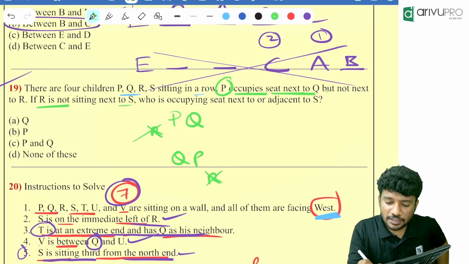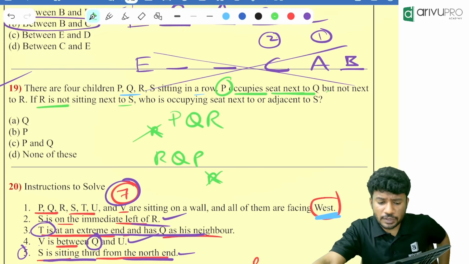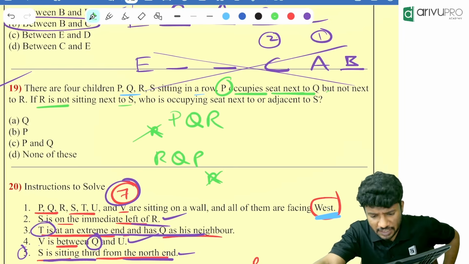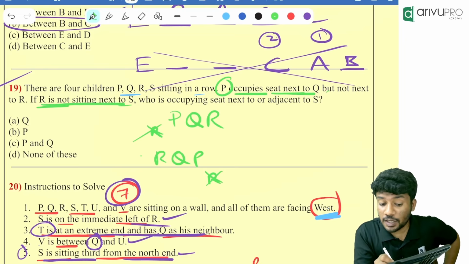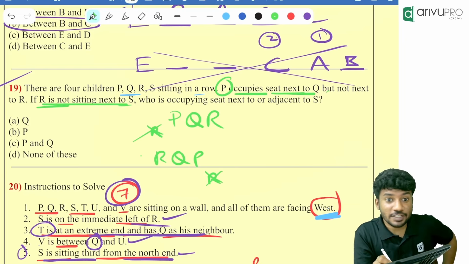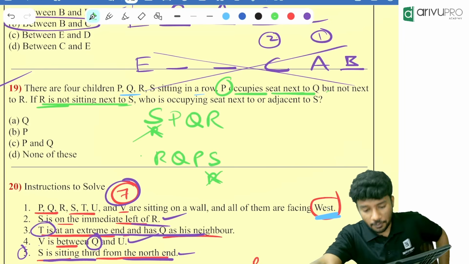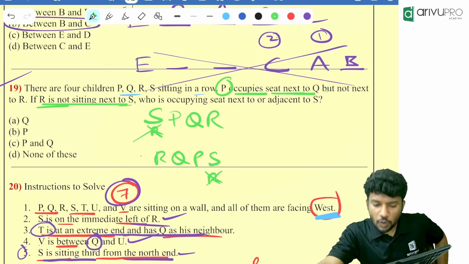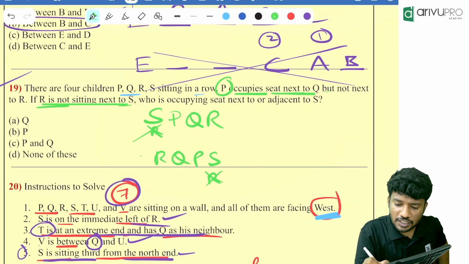R can sit next to Q. Then where will be the possible position of S? Can S sit next to R? No, R cannot sit next to S. Then S will be sitting next to P. Now my question: who is occupying the seat adjacent to S?